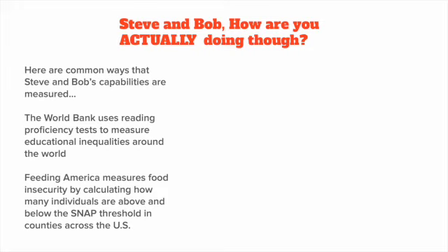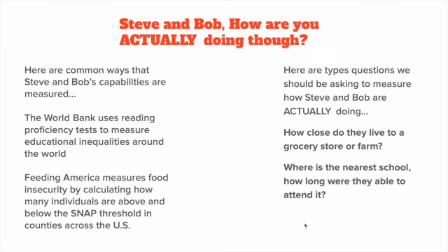Here are some common ways that Steve and Bob's capabilities could actually be measured. The World Bank uses reading proficiency tests to measure educational inequalities around the world, is the first example. And also, Feeding America measures food insecurity by calculating how many individuals are above and below the SNAP threshold in countries across the U.S. These kind of measurements allow us to get a fuller grasp on Steve and Bob's capabilities, and they're ways that are actively and feasibly being done in the world right now. We don't have an exact answer as to how we should measure somebody's capability to access good food and to access a proper or what is enough education. But these are great starting points.